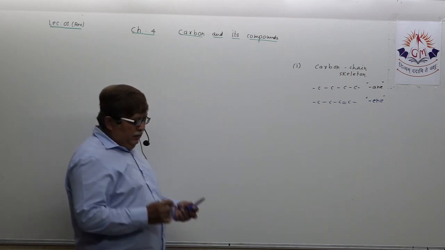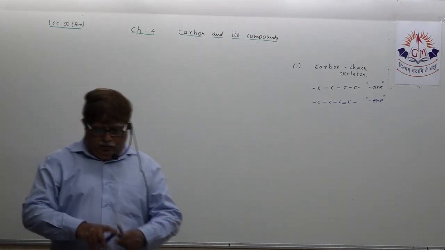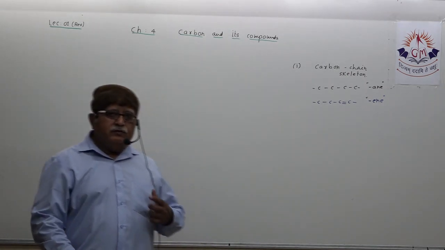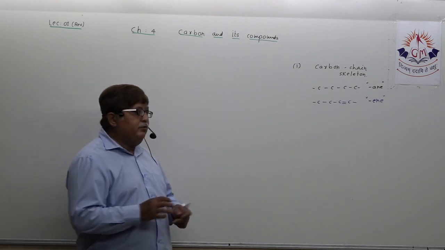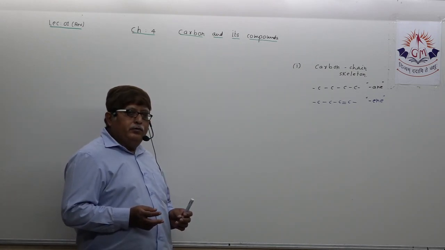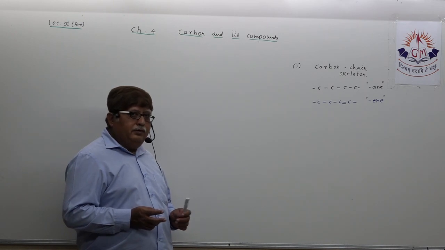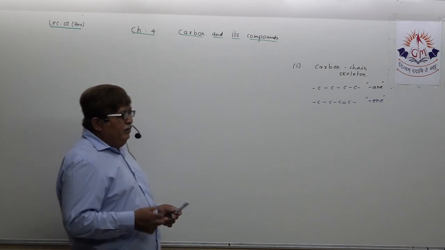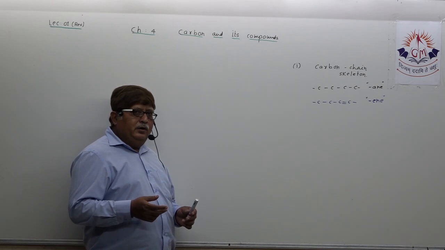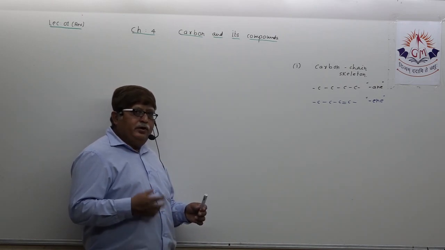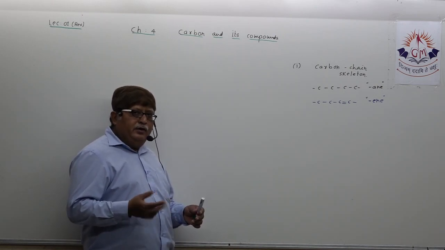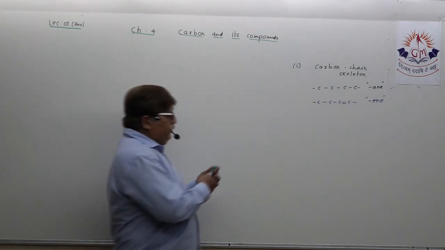E and E. Mind this properly. Understand, these are some basics which you need to understand. Understood, right? Pentene, ethene, propene, hexene, heptene, etc.